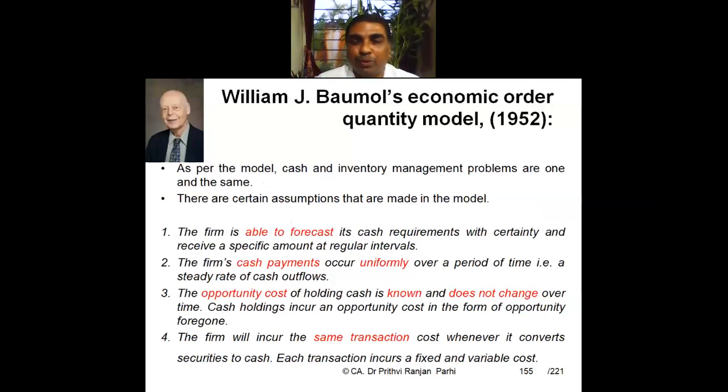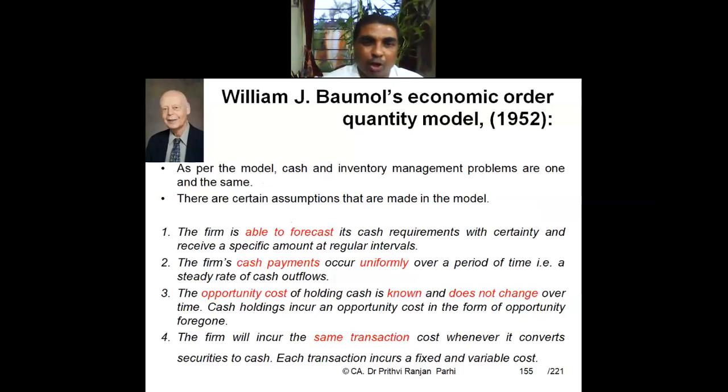The firm should be able to forecast how much cash will be needed and how much cash it is going to receive at regular intervals. The firm is expected to receive a specific amount at regular intervals. This is one assumption. Second assumption is that the firm's cash payments occur uniformly over a period of time. That is, there is a steady flow of cash outflow. There is no huge fluctuation in cash outflow. In fact, there is a steady pattern of cash out.